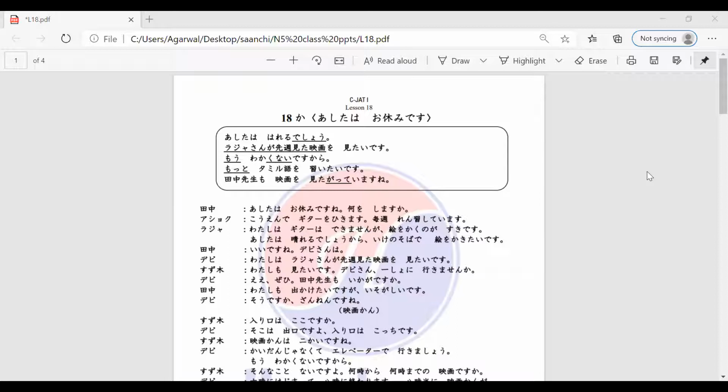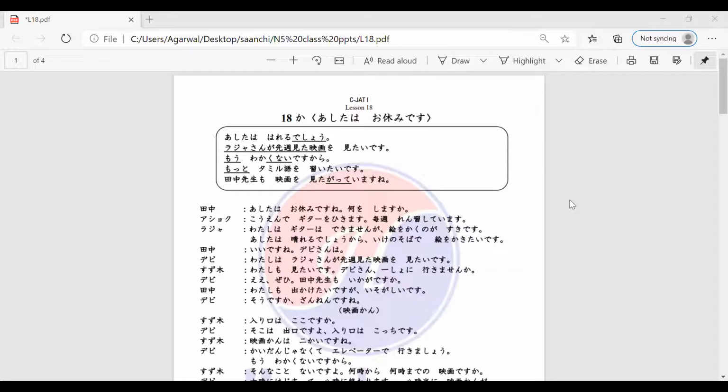So Suzuki-san is saying, watashi mo mitai desu. Even I want to see. Devi-san, issho ni ikimasen ka? So he's asking Devi-san now, right? Shall we go together for it? So Devi-san is responding to this, right? Siddharth-san, can you read the dialogue for me?